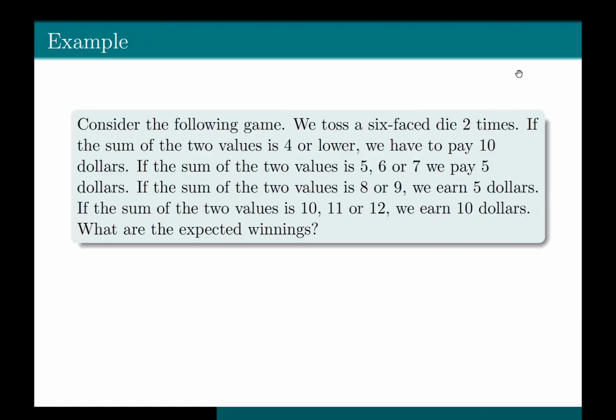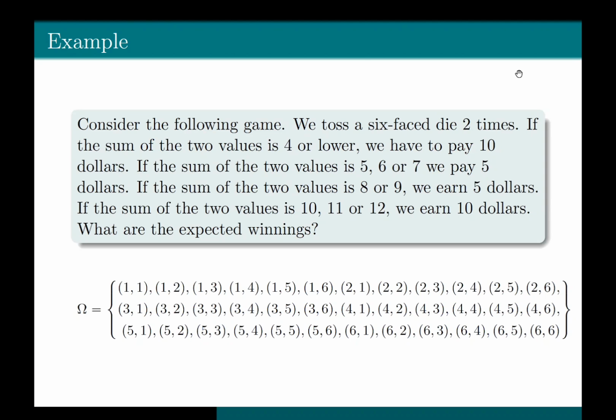Consider the following game. Toss a six-face die 2 times. If the sum of the two values is 4 or lower, we have to pay $10. If the sum of the two values is 5, 6, or 7, we pay $5. If the sum of the two values is 8 or 9, we earn $5. If the sum of the two values is 10, 11, or 12, we earn $10. And now we have to find what are the expected winnings.